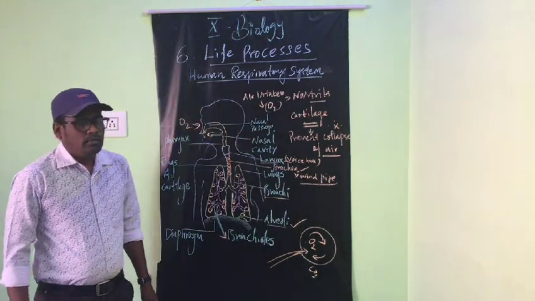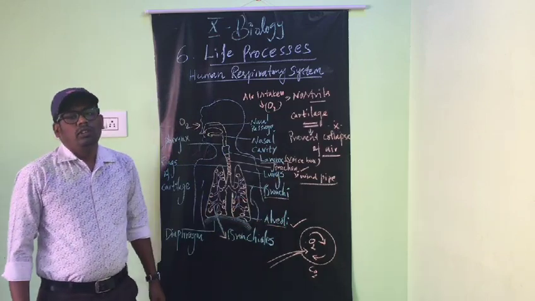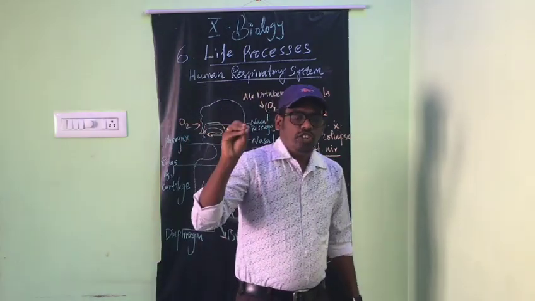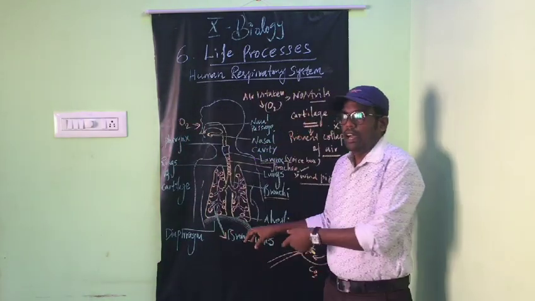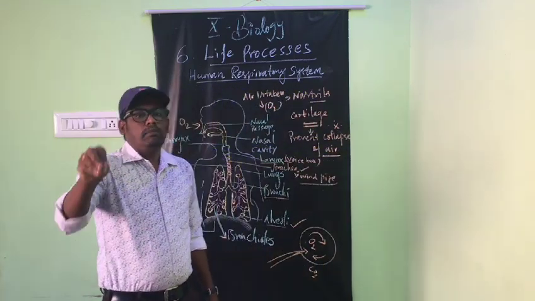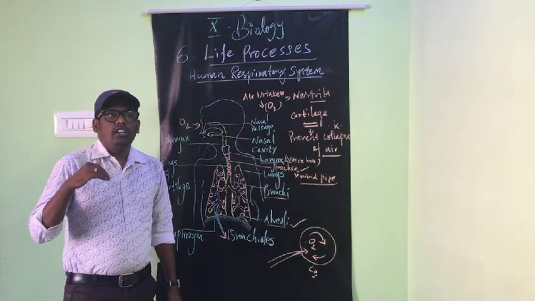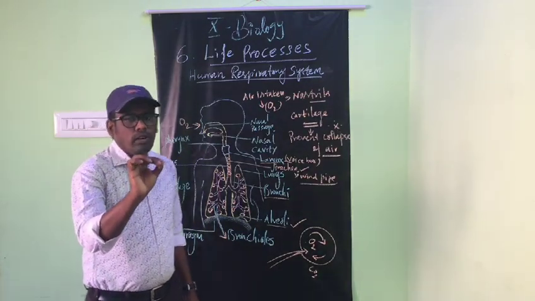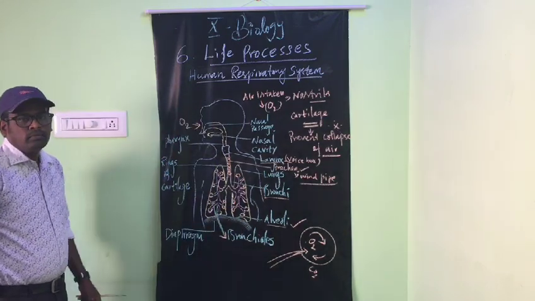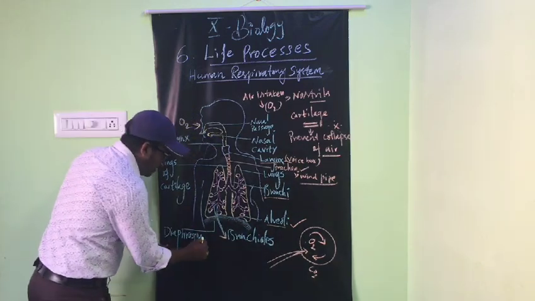Again, the alveoli is a balloon-like structure. In the alveoli, gaseous exchange occurs because the alveoli contain many blood vessels. The blood vessels contain blood, and the blood absorbs the oxygen and transports it to all the parts of the body, each and every cell of the body. Okay, that is alveoli. And now, the diaphragm.